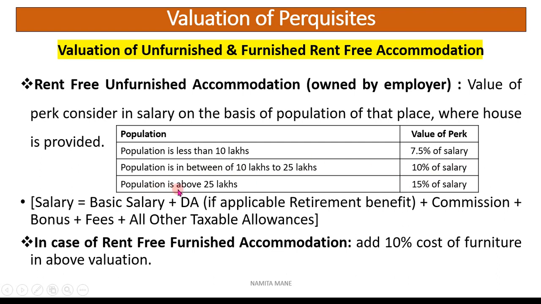If the population is above 25 lakhs, then the valuation will be 15% of salary.